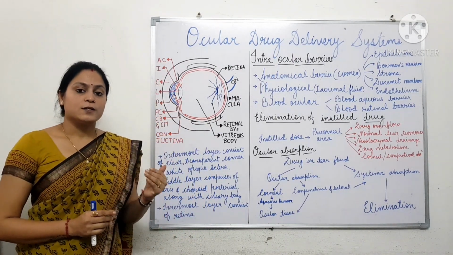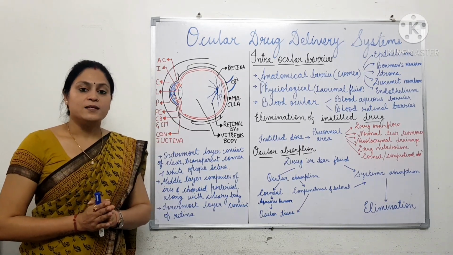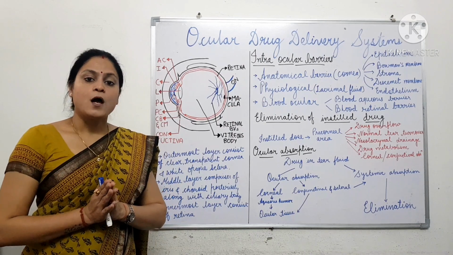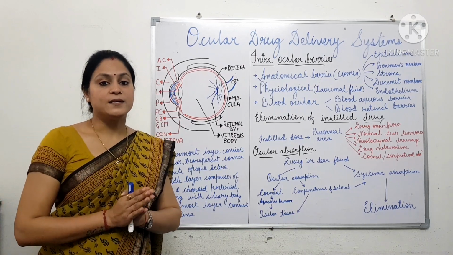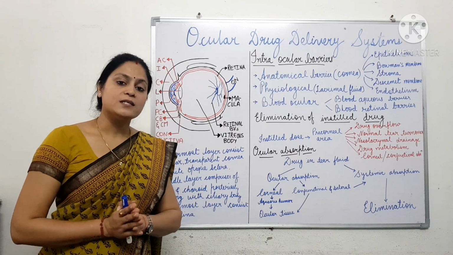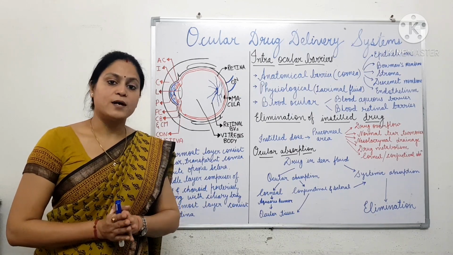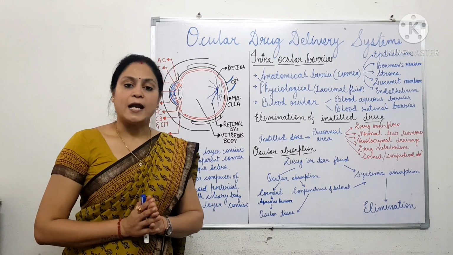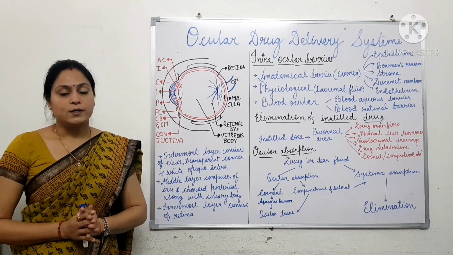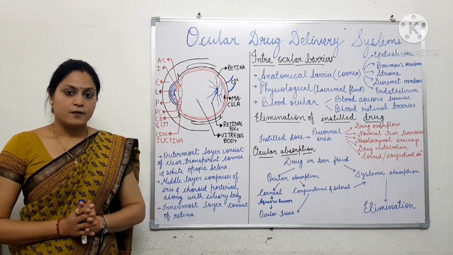These preparations can be administered externally, that is applied topically into the eye, or inside the eye, that is intraocular administration. Or they can be administered adjacent to the eye, which is called periocular administration.